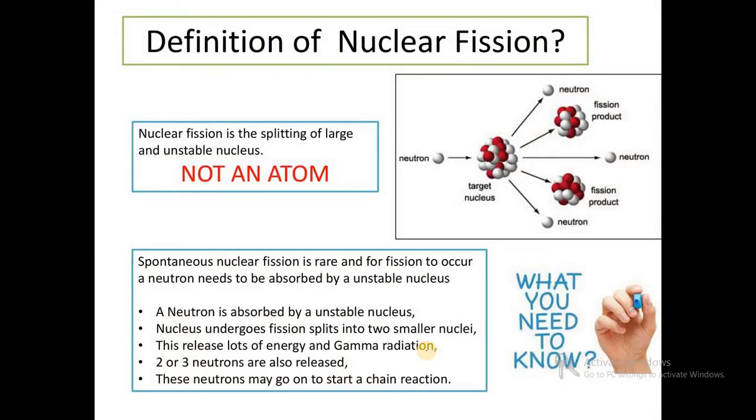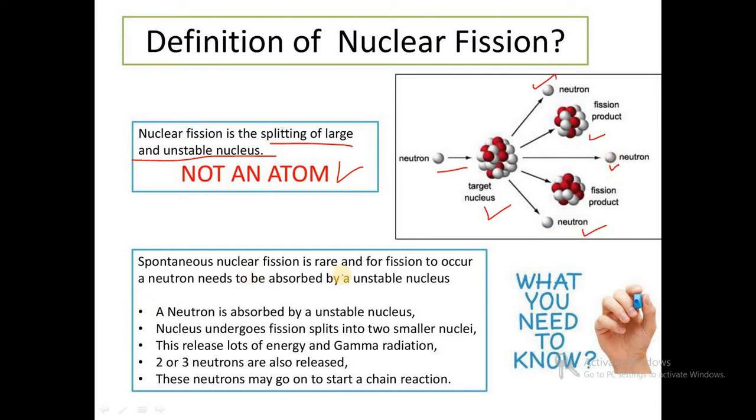First we will see what is nuclear fission. Nuclear fission is the splitting of a large and unstable nucleus. It is not the fission of the atom. When a neutron bombards the target nucleus, we get fission products with the emission of 3 neutrons.